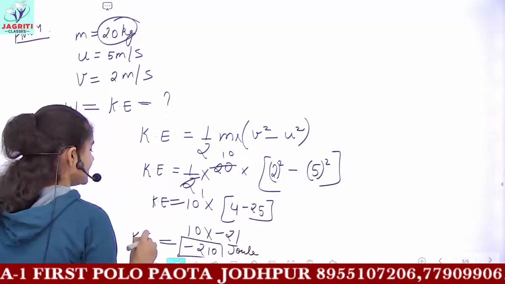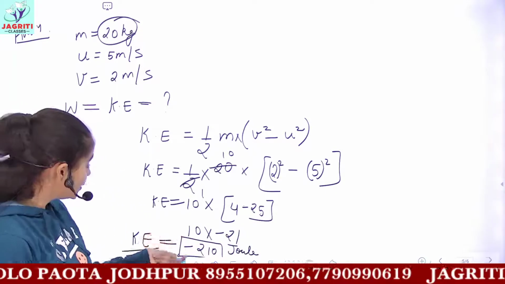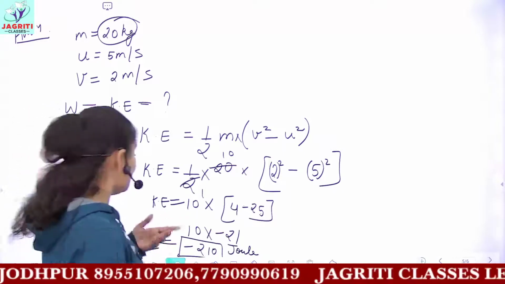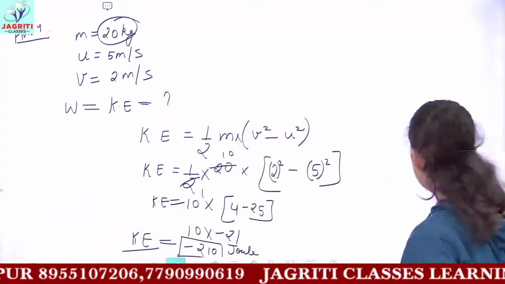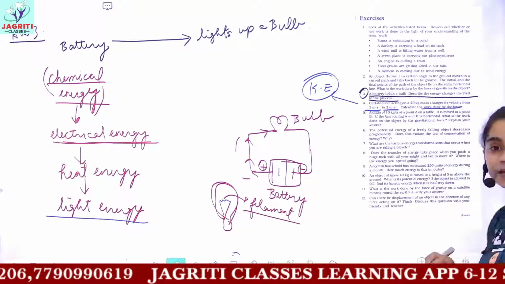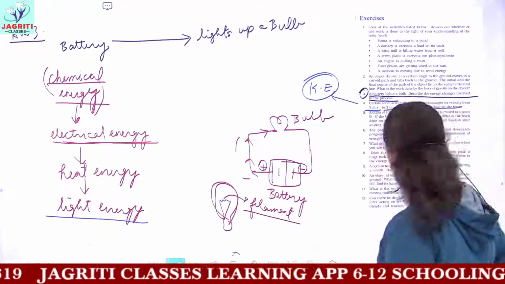So the kinetic energy here comes out to be minus 210 joules. Okay, and this is the kinetic energy, or you can say minus 210 joule is the work which is required. You were asked to calculate the work done by the force. So the work done by the force is minus 210 joules.